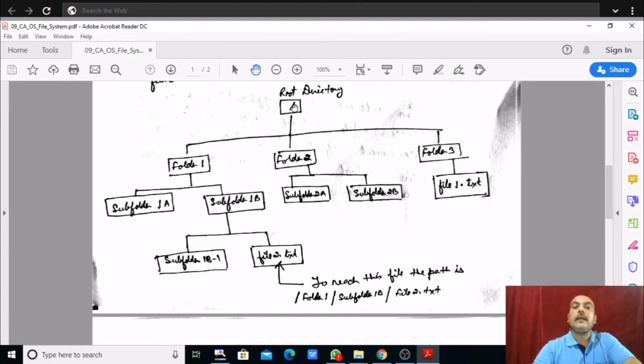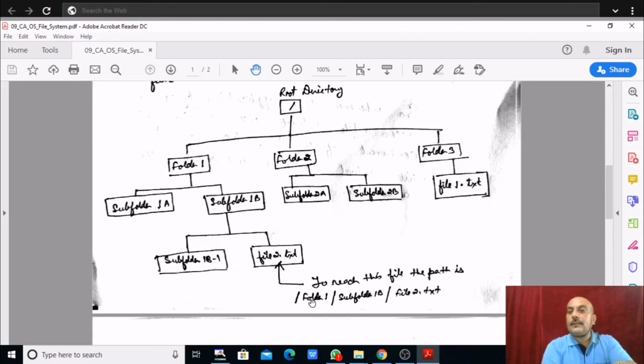First the root directory is there, then in the root directory folder 1 is there, folder 2 is there, folder 3 is there. Now this file2.txt is, see, going from bottom to up, in folder 1, so folder 1, in which subfolder, subfolder 1b, in subfolder 1b it is here, right? So the path will be forward slash, then folder 1, then again forward slash subfolder 1b, then again forward slash and file2.txt. Here the path is written, right?